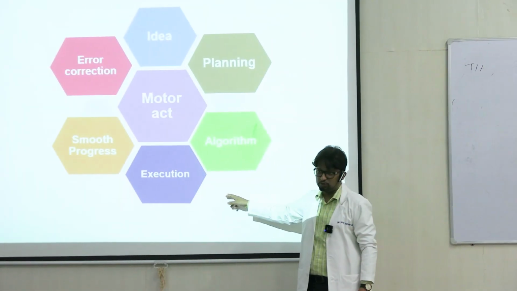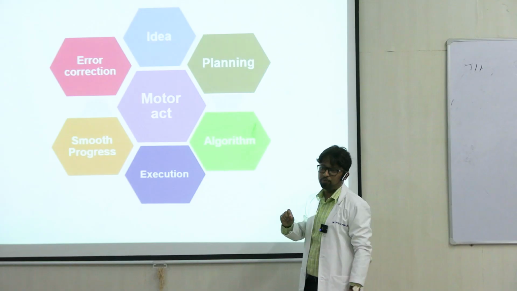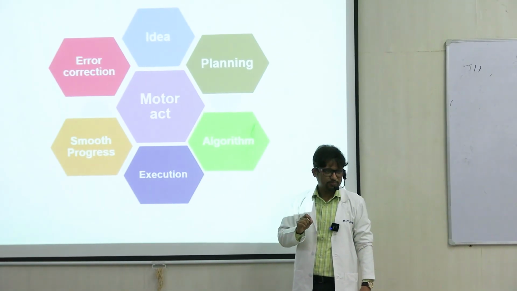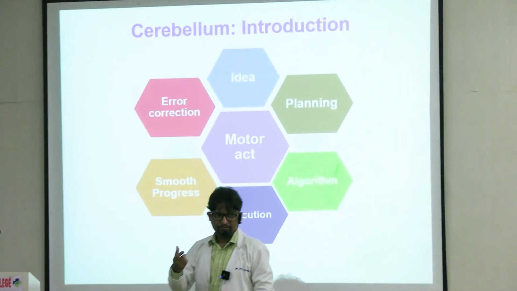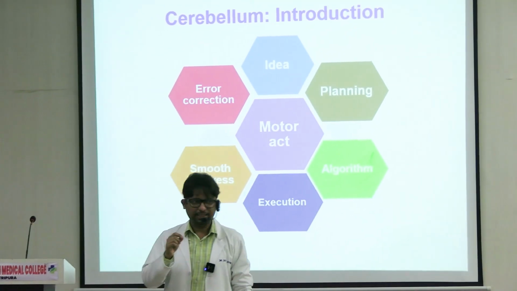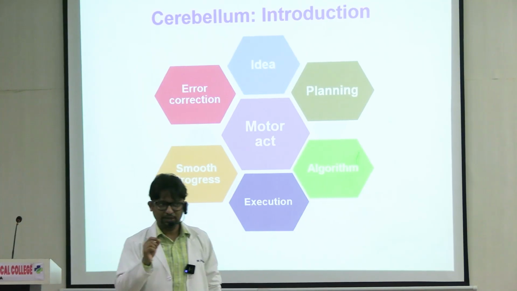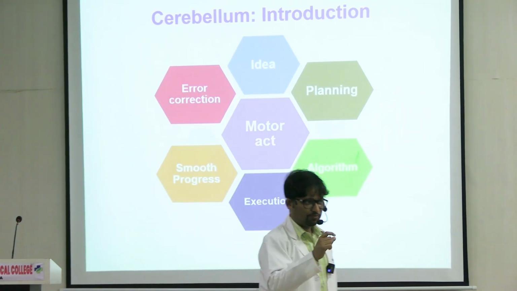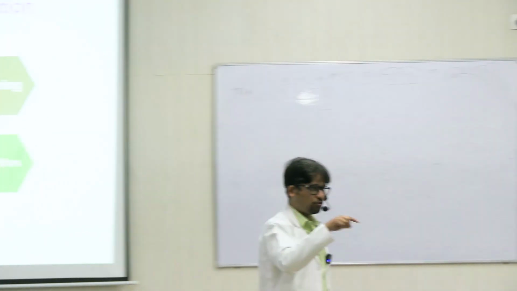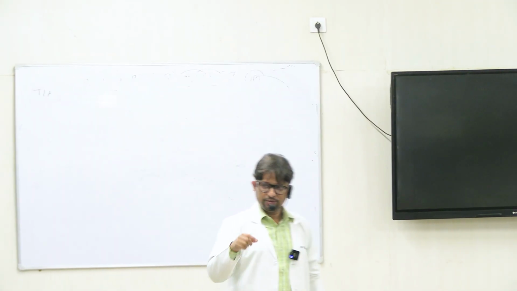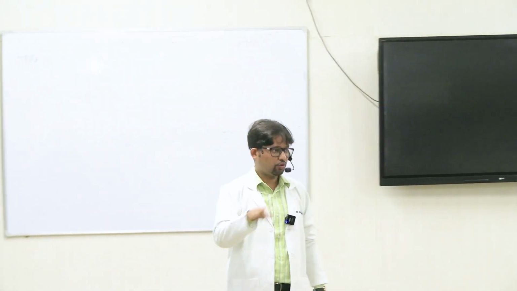During the process of execution, say if you have a compound movement, right? The best example of a compound movement is speaking. For each alphabet that we speak, when we speak, the alphabet becomes a new term called a phoneme. Suppose you write the alphabet A, right? That is a figure. You write somewhere, you draw somewhere.